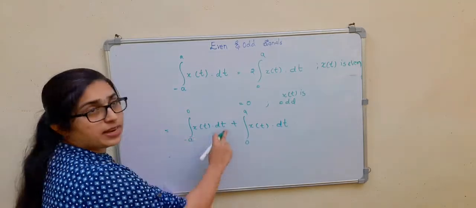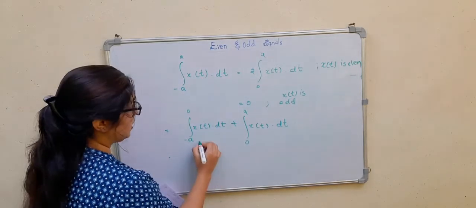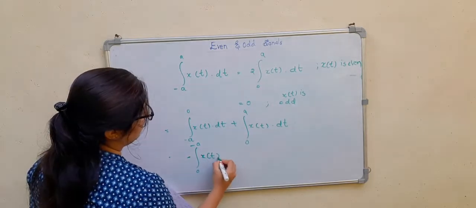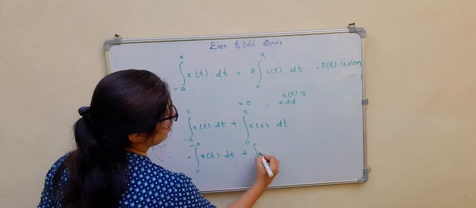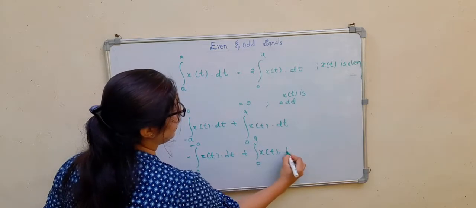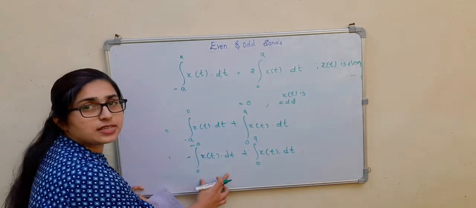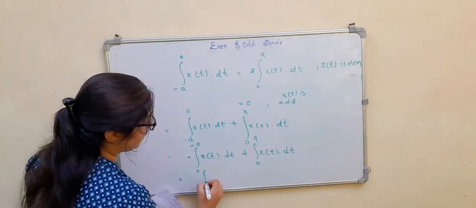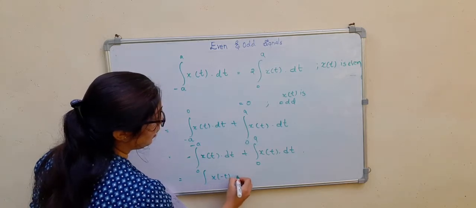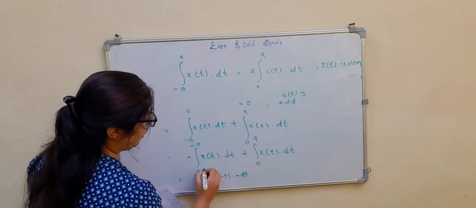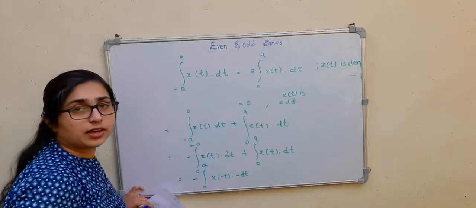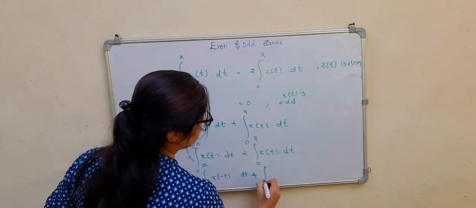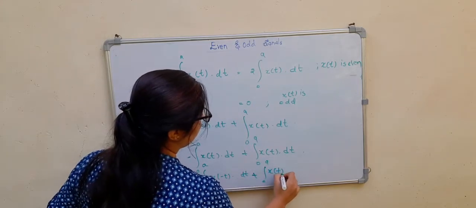If I change the limits, 0 to minus a, I will get a negative sign: minus integral of x of t dt plus integral from 0 to a of x of t dt. Now, in this first integration, if I replace the variable t by minus t, then dt will be minus dt, and the limits become 0 to a. So this minus gets cancelled, plus integral from 0 to a of x of t dt.